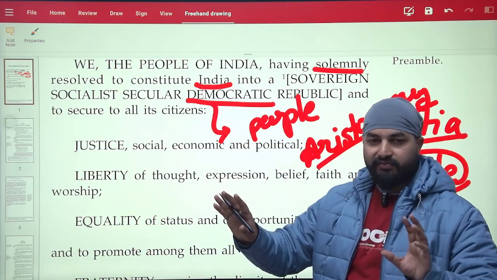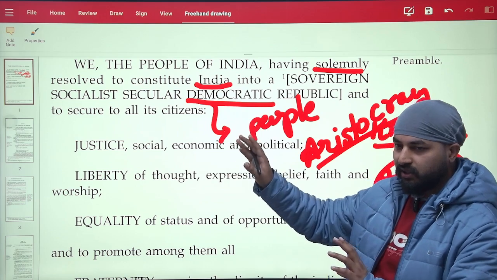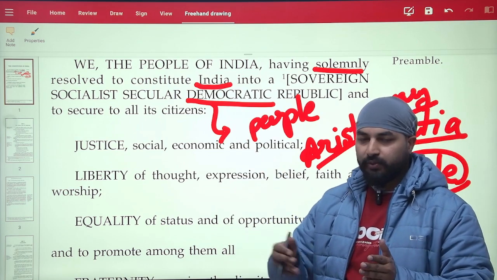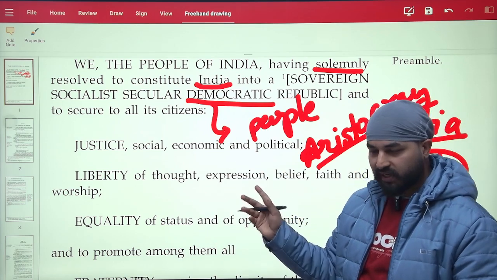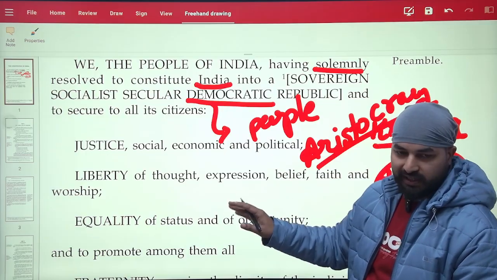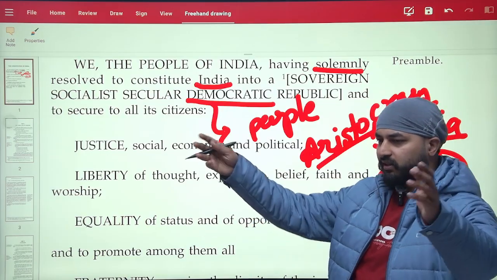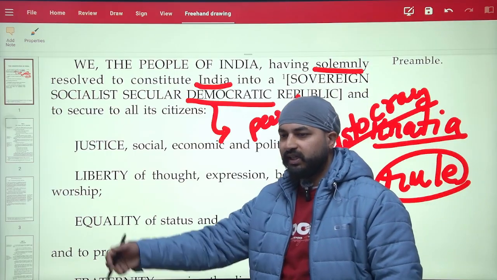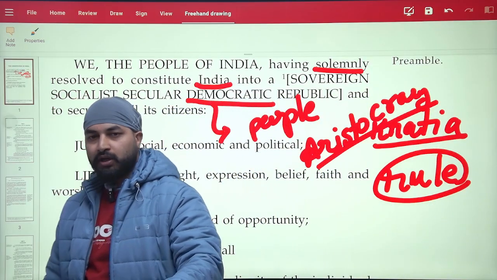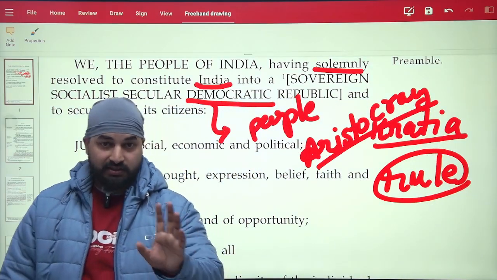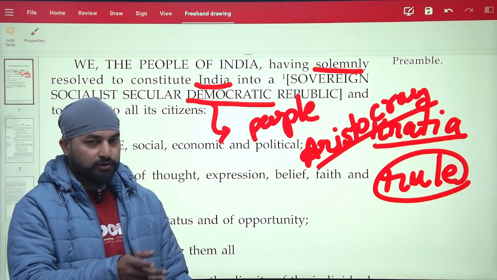The framework has been decided by our leaders, but when it comes to the minute details, who is deciding? Bureaucrats are deciding. Like when the National Green Tribunal and others give certain rules to the people or the companies, you have to be this green. Who is actually deciding this? This is bureaucracy. Bureaucracy rules from behind.